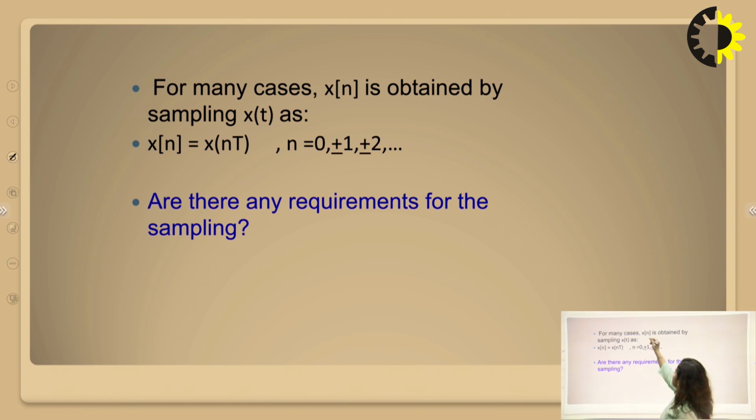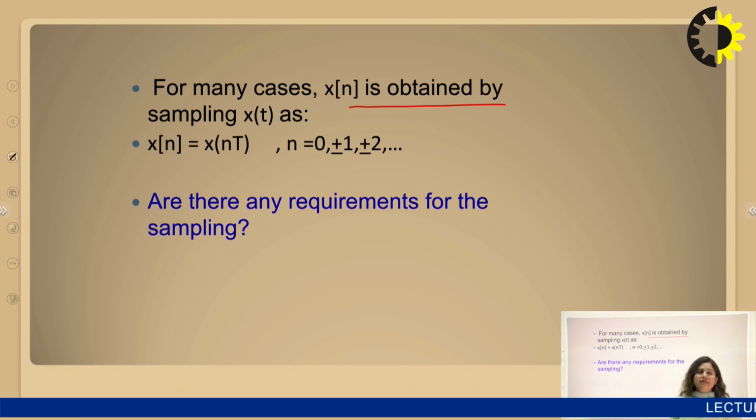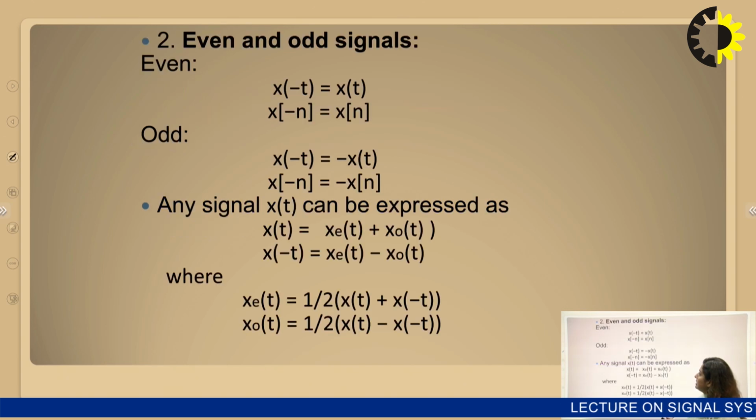For many cases, x[n] is obtained by sampling x(t). We can sample x(t) with the formula x[n] is equivalent to x(nT), where n is equal to 0, plus minus 1, plus minus 2, and so on. So if we have a continuous time signal, we can sample it with the number of samples we want at the output. With the integer values of n, 0, plus minus 1, plus minus 2, we can have a discrete time sequence. Are there any requirements for the sampling? Yes, obviously there are some requirements, and there is a criterion called the Nyquist criterion. With the help of that criterion, we can obtain the sampled version of the signal.